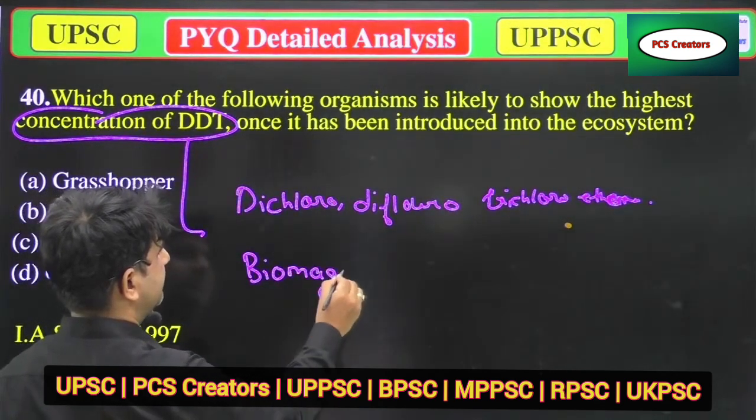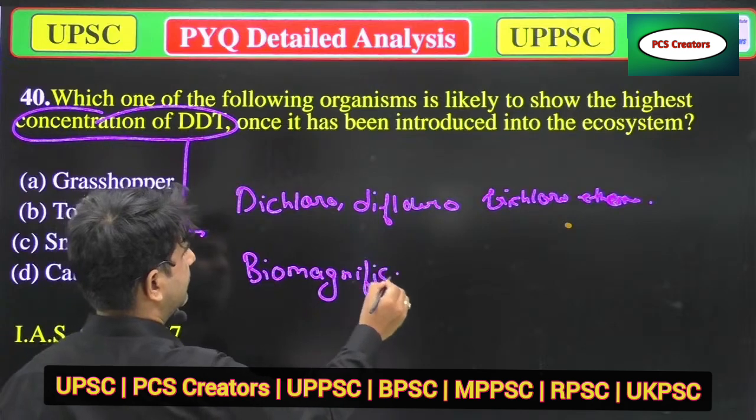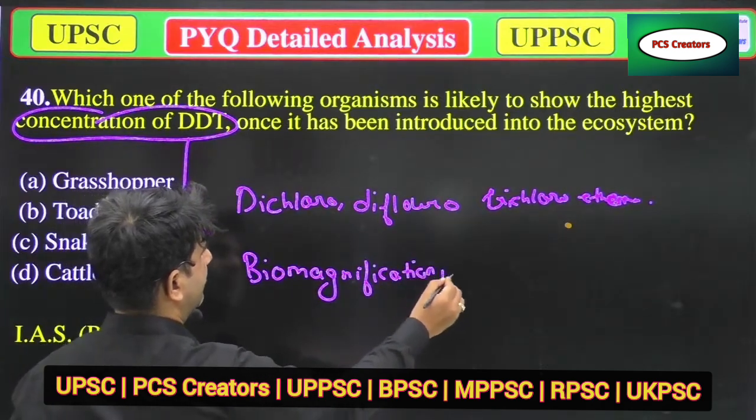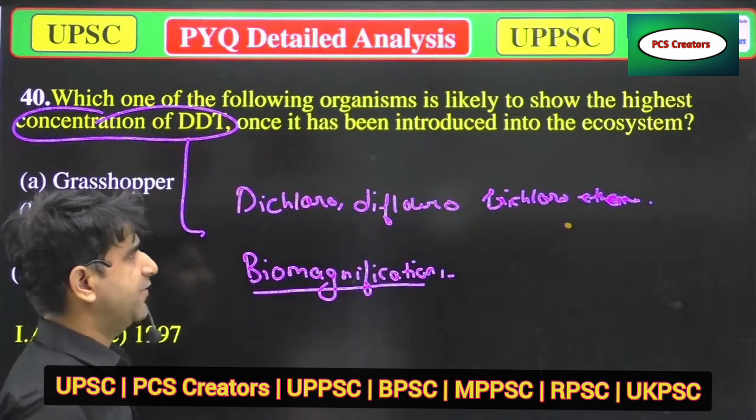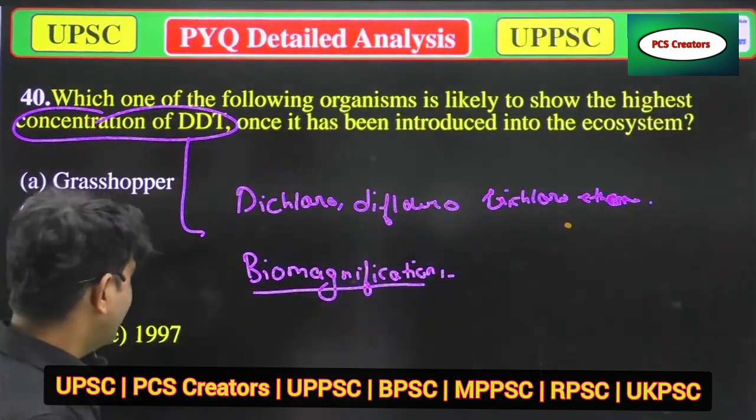Biomagnification. So, firstly, we'll talk about biomagnification, then we'll clear up DDT.